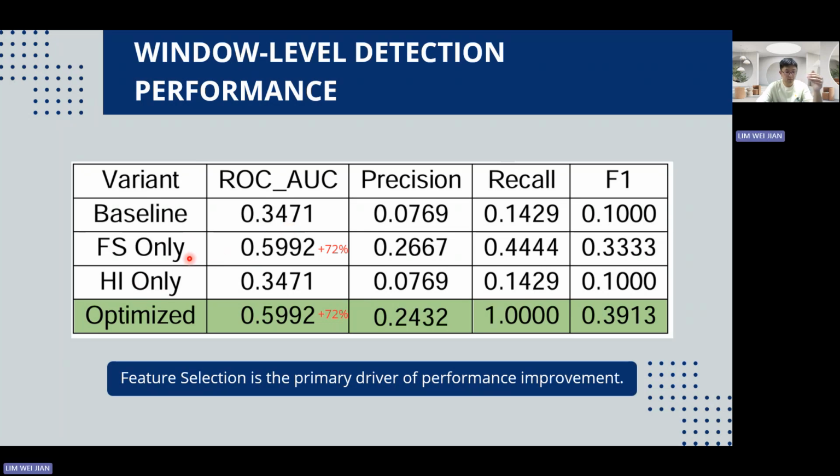In contrast, feature selection and the optimized configuration show a better score of 0.5992, which is improved by 72% compared to the baseline variant. This confirms that feature selection is the primary driver of the detection enhancement.